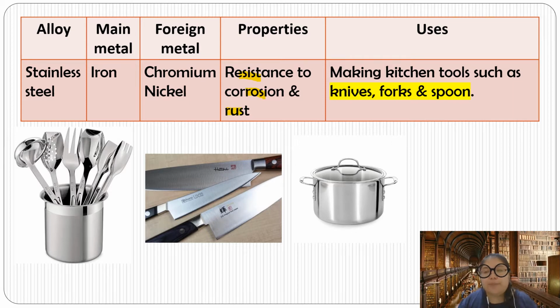That means it can prevent rusting. We normally use it for kitchen tools, for preparing food, such as knives, forks, spoons, and pots. All of these we use in the kitchen, and since we cook with them, we want to prevent rusting.